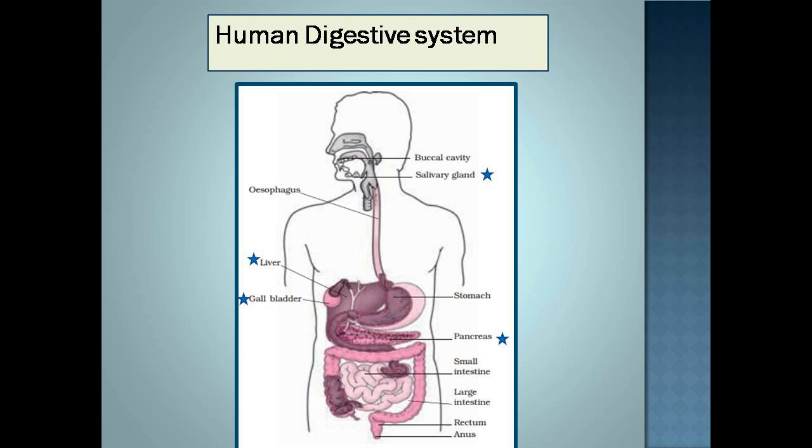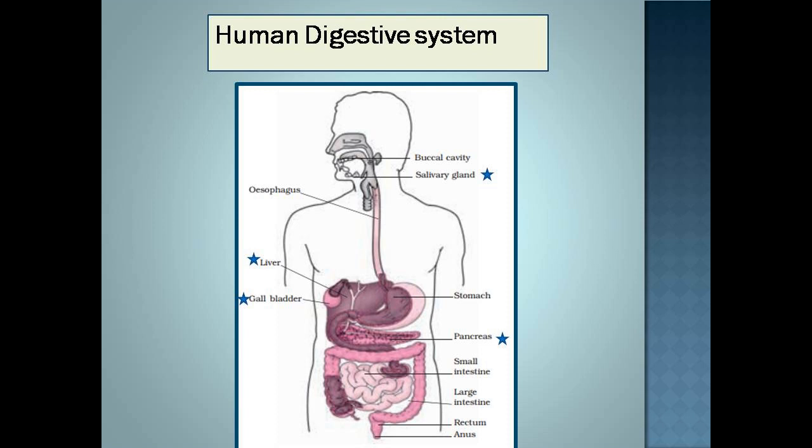The human digestive system consists of alimentary canal and some associated glands. The different organs of alimentary canal are mouth or buccal cavity, esophagus, stomach, small intestine, large intestine, rectum, and anus. And some of the associated glands with the alimentary canal are salivary gland, liver, pancreas.